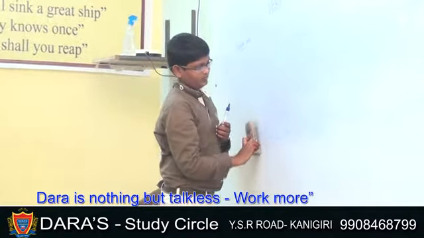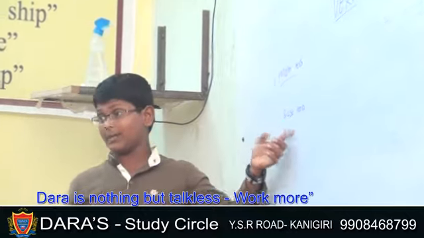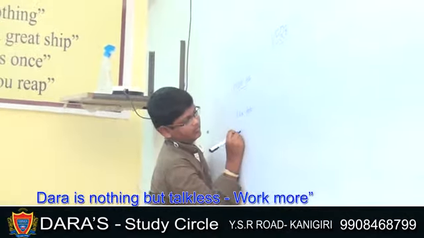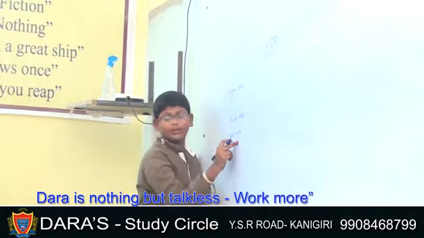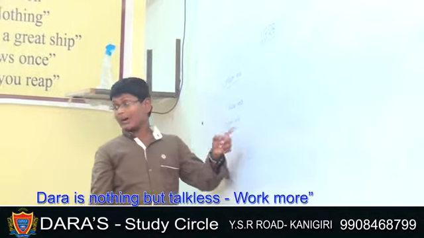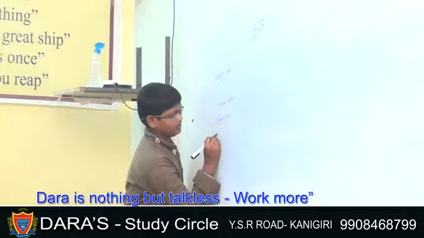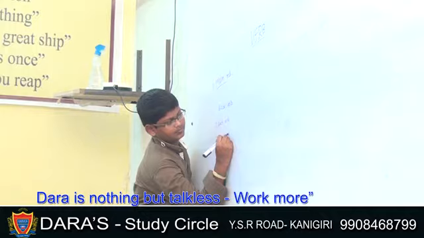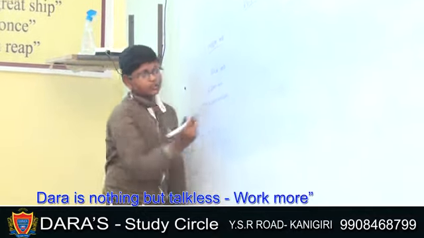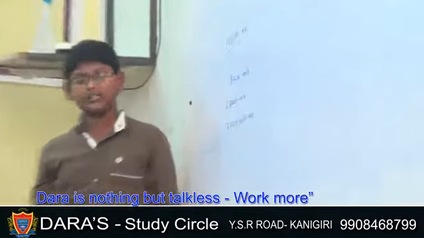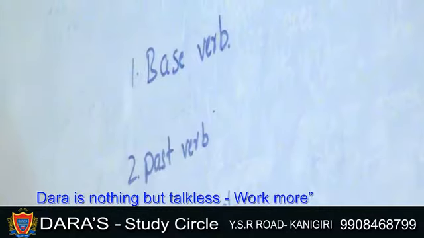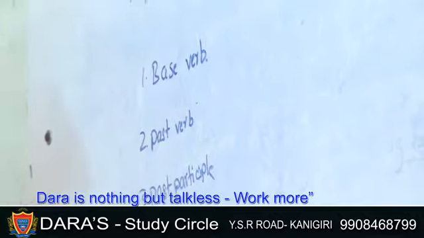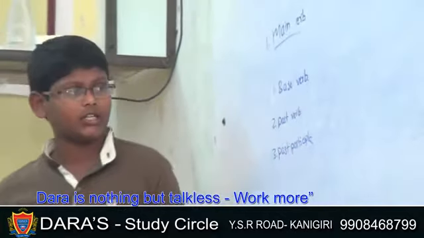Base verb. In tense we use base verb as simple present tense and past verb. Past verb we use for simple past tense. Past participle we use for past perfect tense. There are 6 perfect tenses: present perfect, past perfect, future perfect continuous.